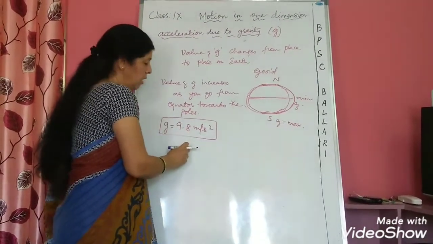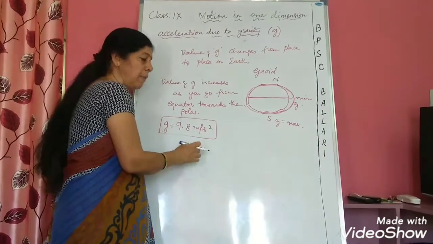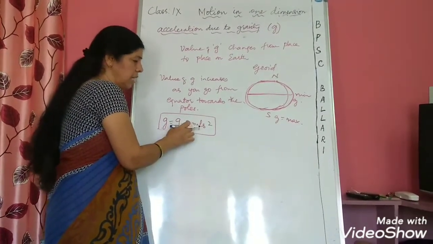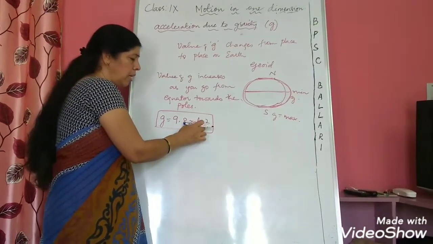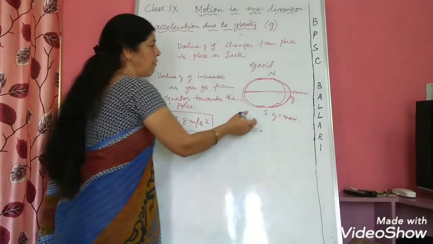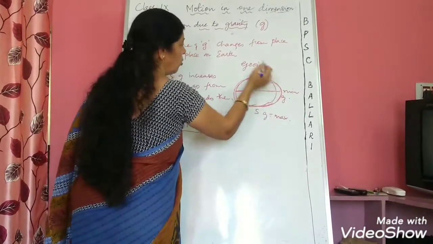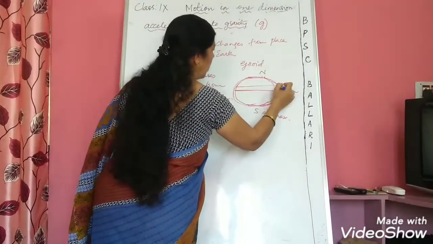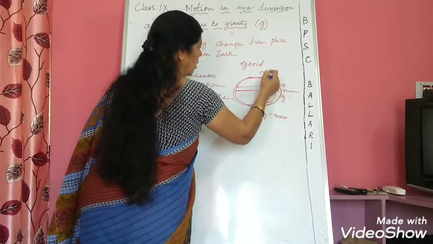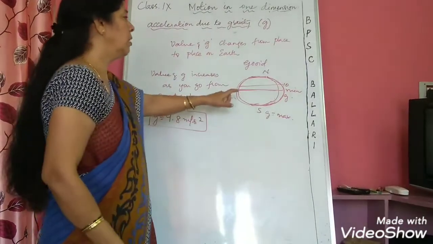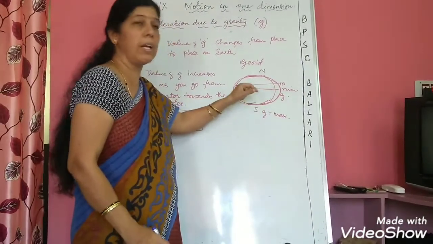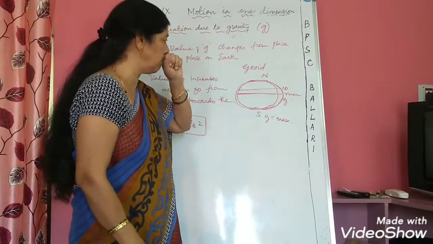Remember, the value of g is not exactly 9.8, but the average value of g is 9.8 meter per second square. This is obtained by taking the average of all the values of g, because as you go from equator towards the poles, for every 10 degree latitude, we have around 90 plus 90, 180 latitudes.